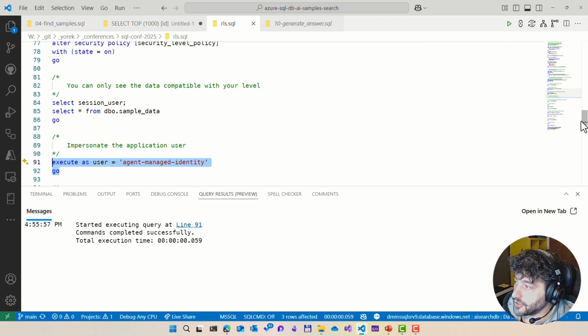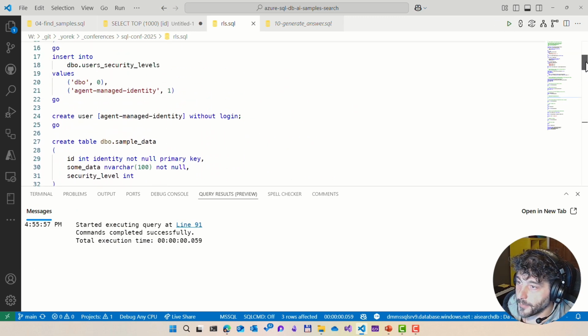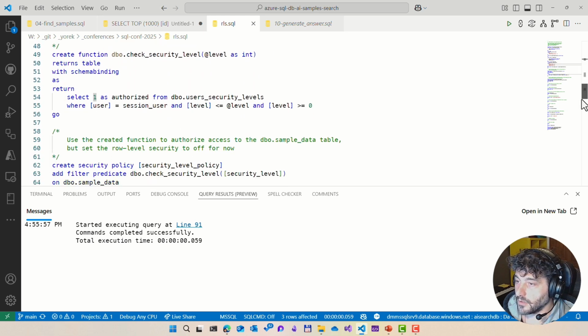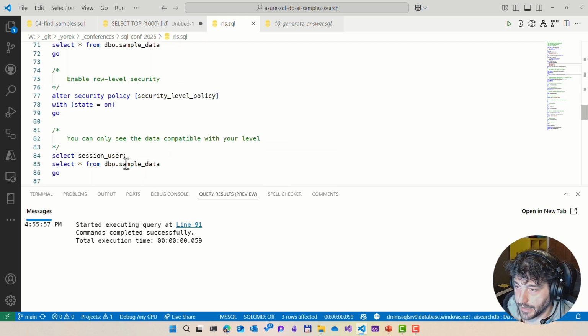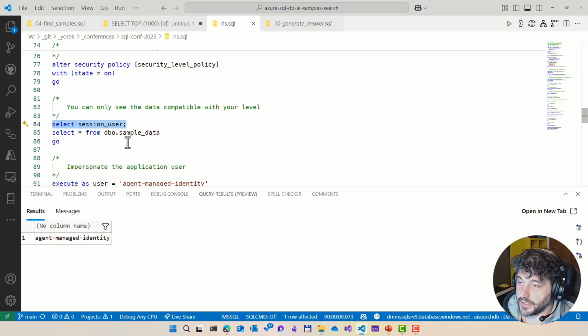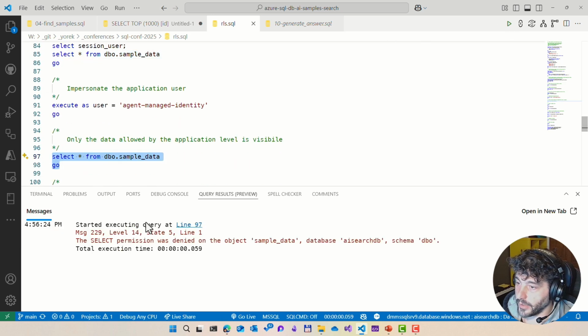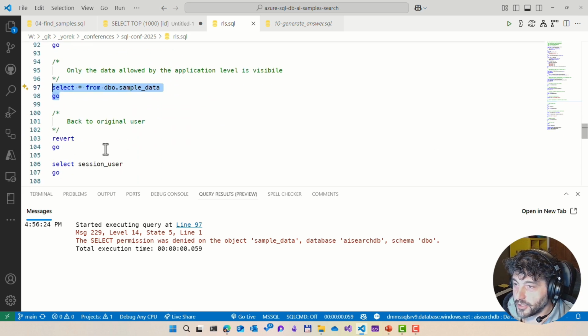I have set the agent to have a security level that is a bit lower than mine. So the agent can only see the rows that have a level greater or equal than 1. So let's see what happens. Now I am impersonating the agent here. If I now execute the query, well, in this case, I probably even forgot to give myself permission. So let's go back.